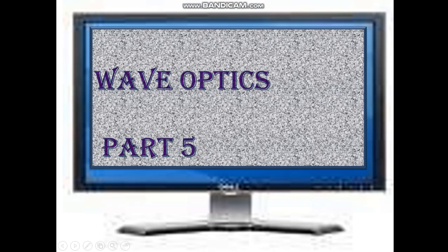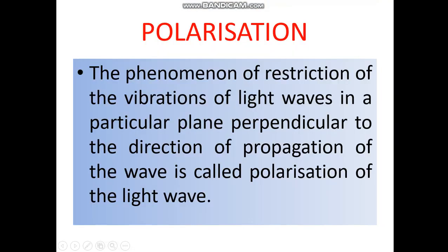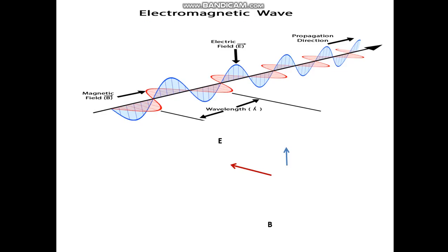Wave optics part 5. Polarization. The phenomenon of restriction of the vibrations of the light waves in a particular plane perpendicular to the direction of propagation of the wave is called polarization of light wave.